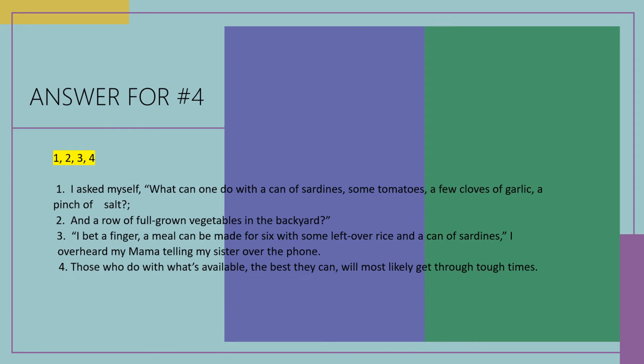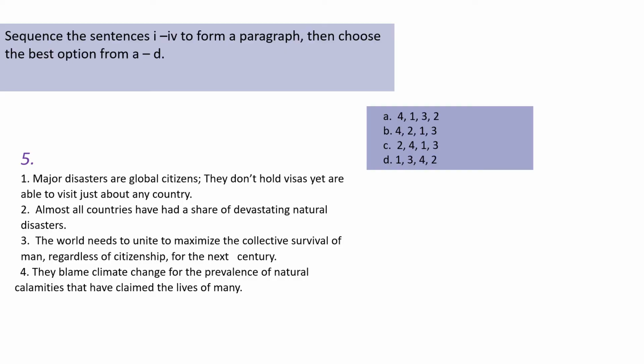So our sequence will be 1, 2, 3, 4. They were sequenced as they should. Okay, so no hard choices for number 4. For number 5, let's choose between the 4 sentences, which could be our first statement.